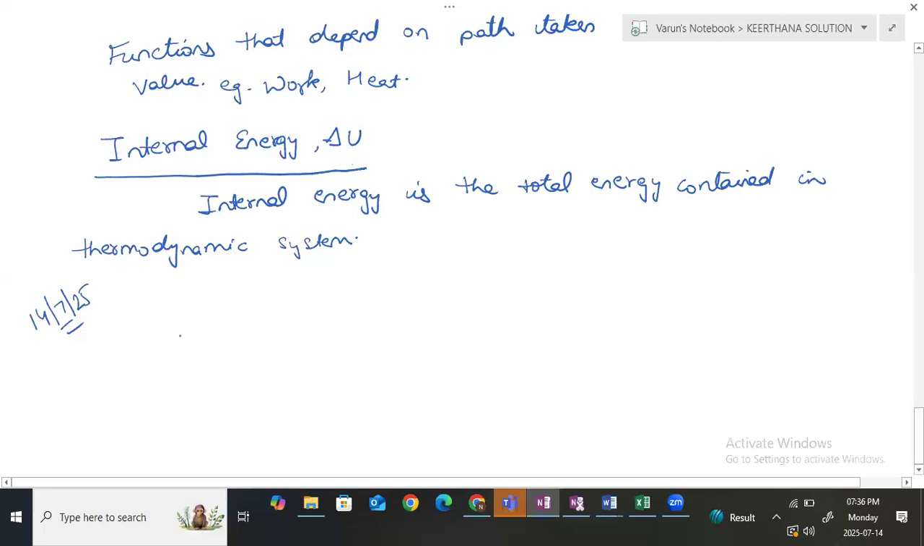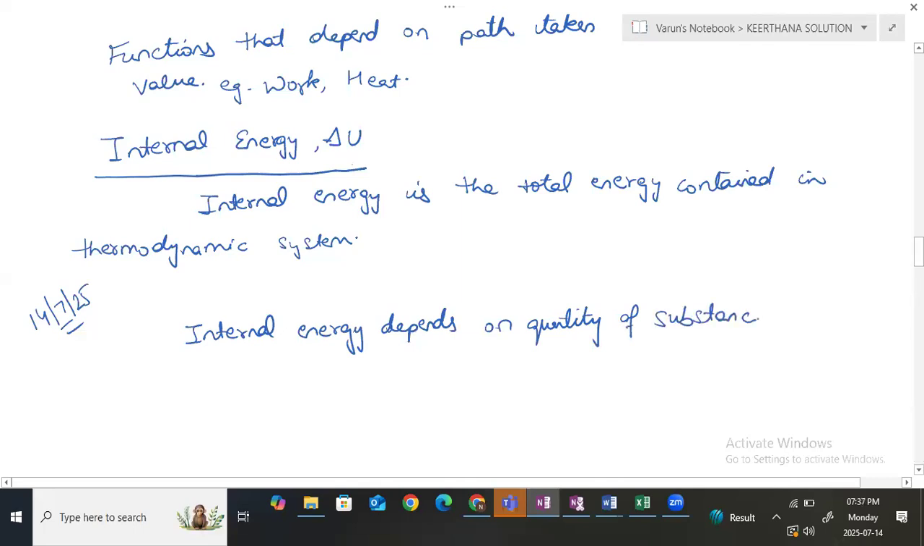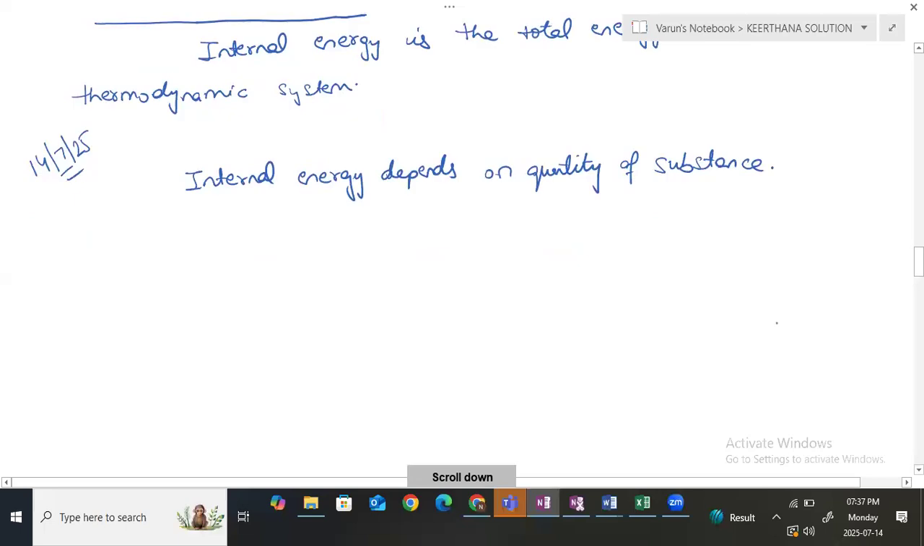Yes, ma'am. The internal energy depends on how much substance we have, like whether we have 10 grams or 20 grams. So we can say that internal energy depends on the quantity of substance, on how much quantity we have. Clear?